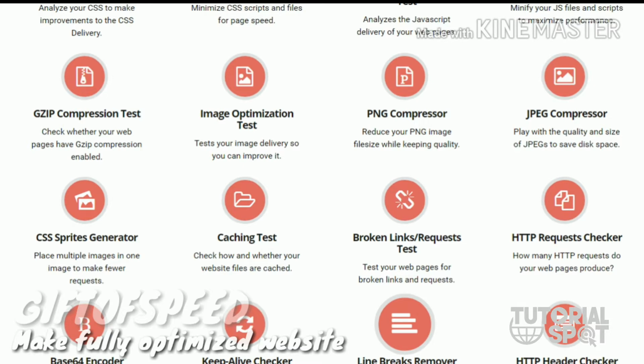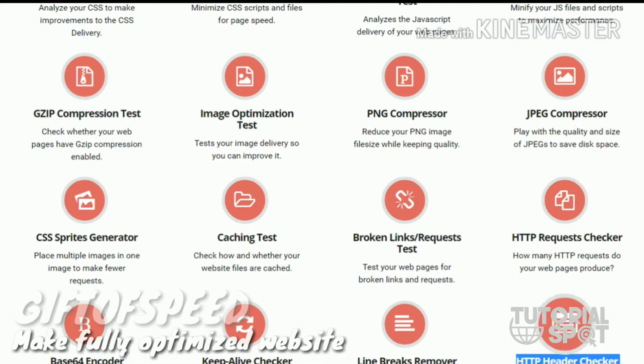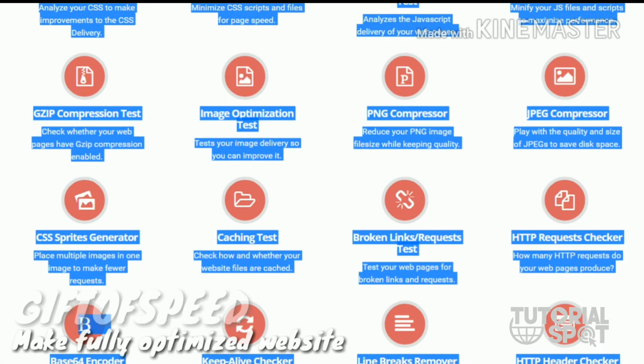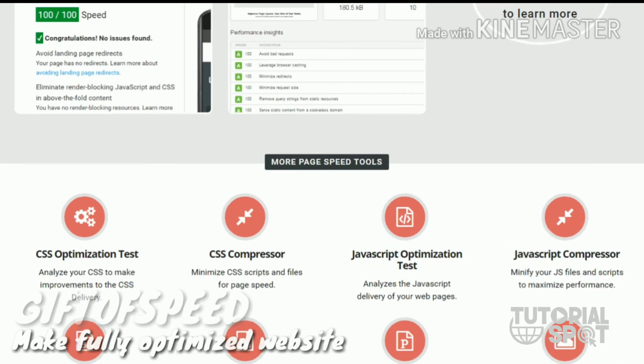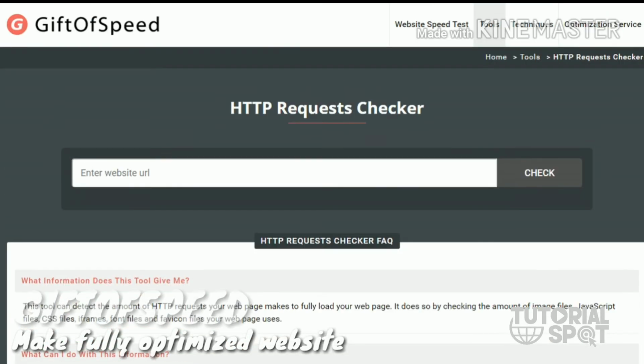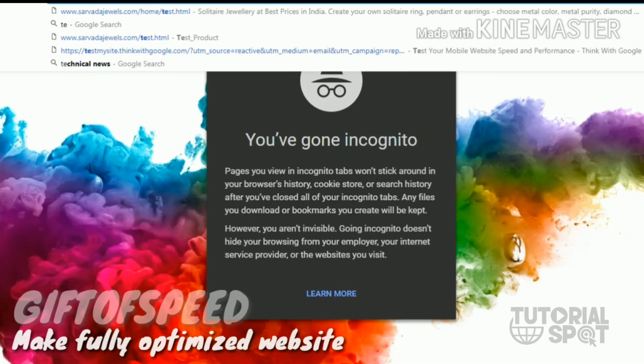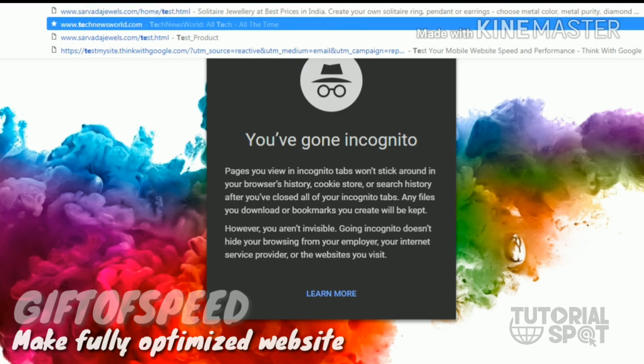Another is the line breaker remover and the HTTP header checker, which is also a very useful tool. The line breaker remover is just for removing line breaks from HTML, CSS and JavaScript files. And this is the HTTP encoder for checking the whole HTTP request.